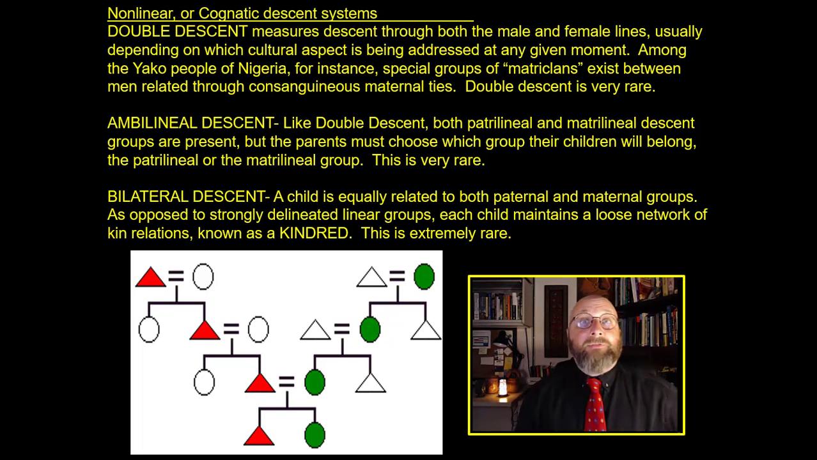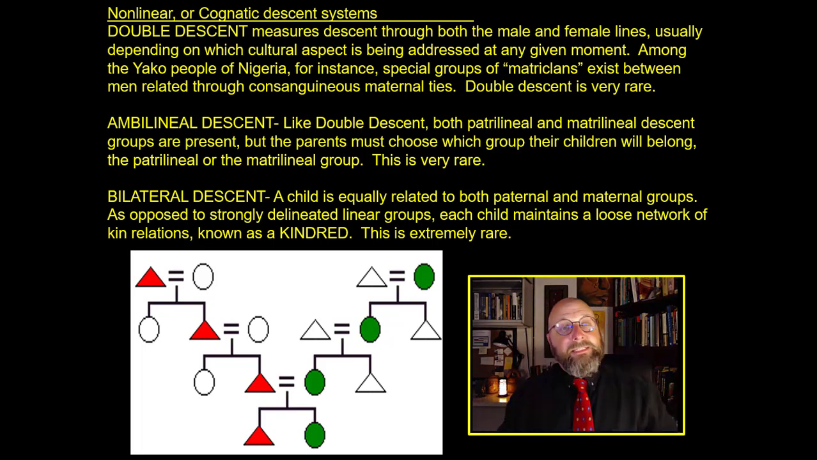Among the Yako people of Nigeria, for instance, you have special groups of matriclans that exist, even though I think parts of the other society are mostly patrilineal. So you've got 2 different kinds of descent operating at the same time. That matriclans exist between men related through consanguineous maternal ties. Double descent among human systems is extremely rare.